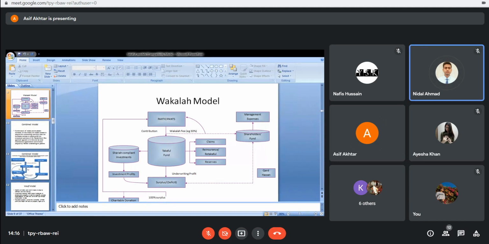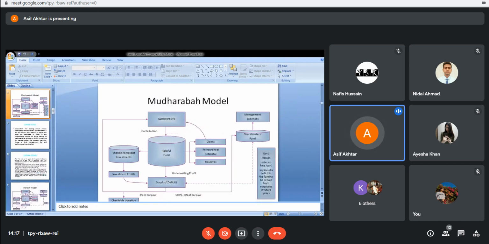Okay, sir. Right. So similarly, we have the model of, I'll just share it with you, this Mudarba model. This is the Mudarba model, where the operator acts as entrepreneur, right? And the participant acts as Rabbul Mal. So we have the participant. Most of the things will remain the same if you see here.